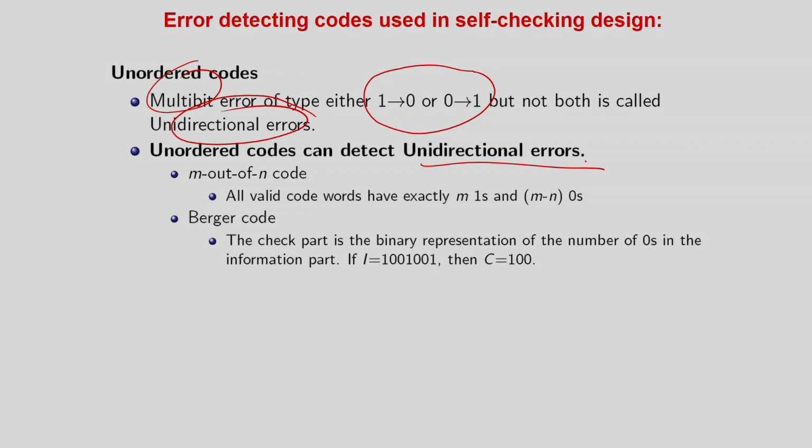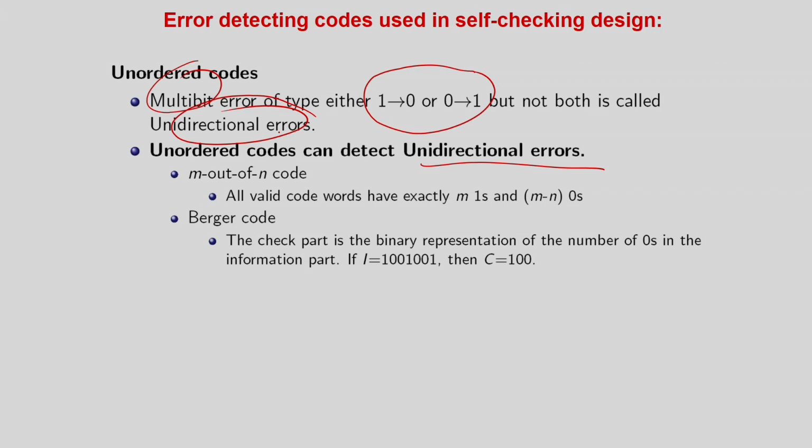So now we will see that there is another type of code which can handle multiple bit but unidirectional errors. We call them unordered codes, used to detect unidirectional errors. The codes are called unordered codes, and some examples of unordered codes are the m out of n code.